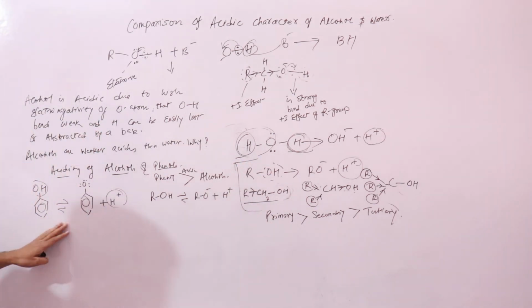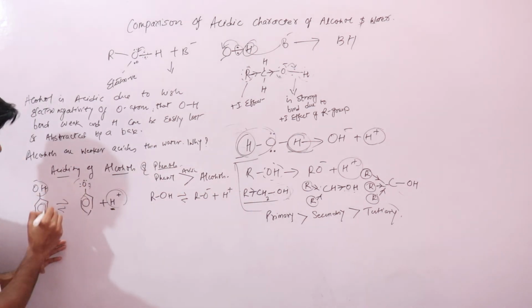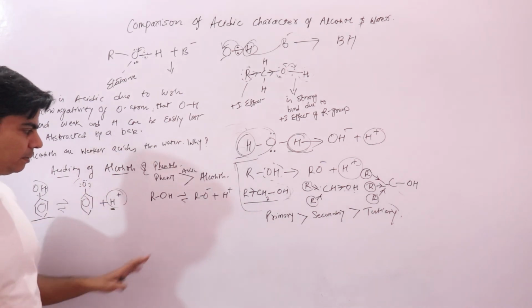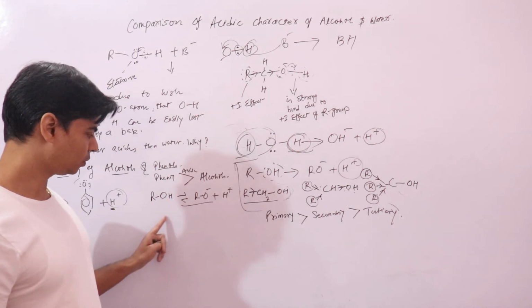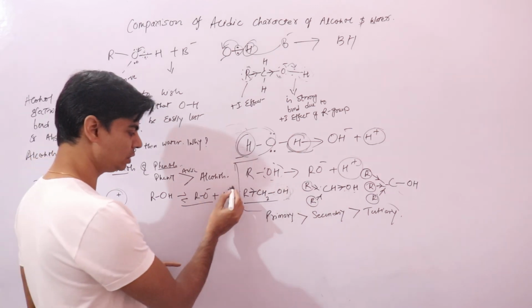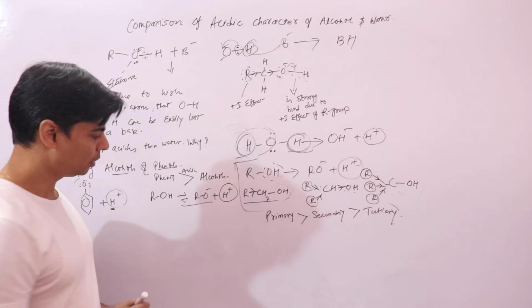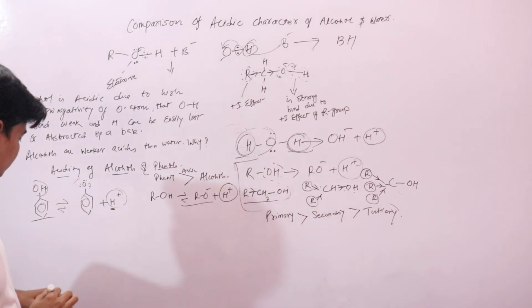When we say that this is more acidic, that means you have more hydrogen ions. It can easily lose this hydrogen ion, and you have more hydrogen ions in solution. That is why this is more acidic. And when we say this is less acidic, that means it is difficult for this alcohol to lose this hydrogen. Even if it loses hydrogen in solution, you have fewer hydrogen ions, which means it is less acidic. Why do you have fewer hydrogen ions? We will be looking at that.